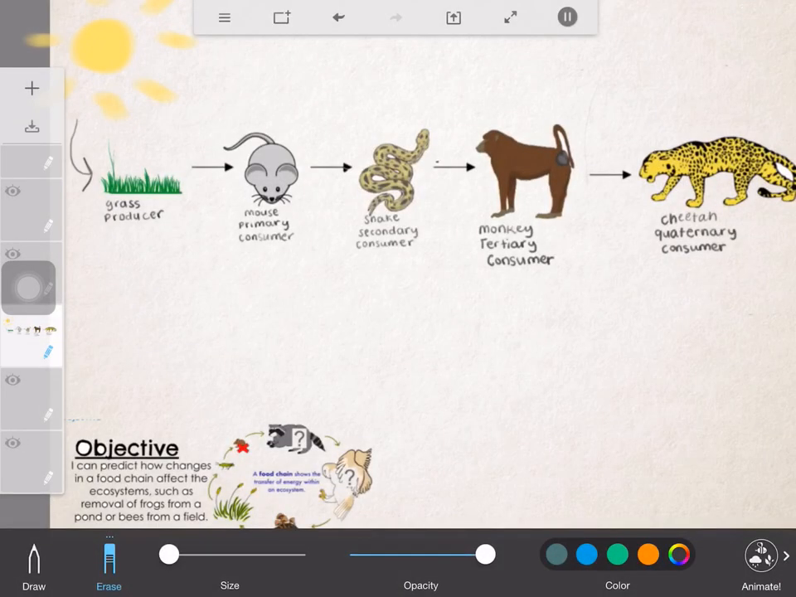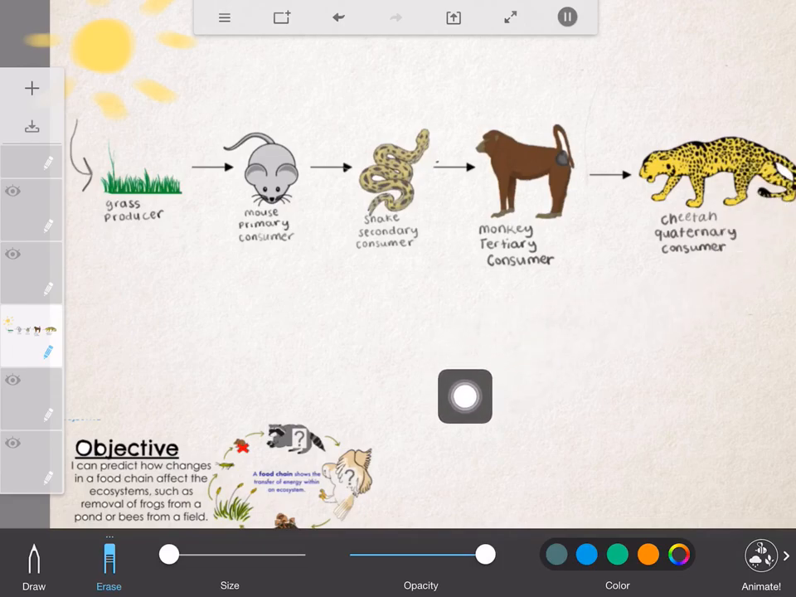So in science, we've been talking about food chains. And our objective this week is I can predict how changes in a food chain affect the ecosystems, such as removal of frogs from a pond or bees from a field. So we're really focused on changing this food web up. What happens when it changes?